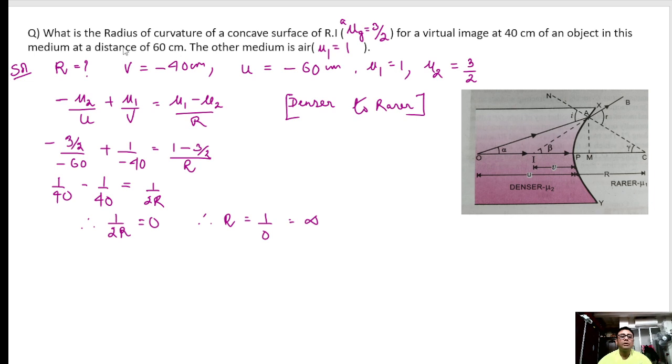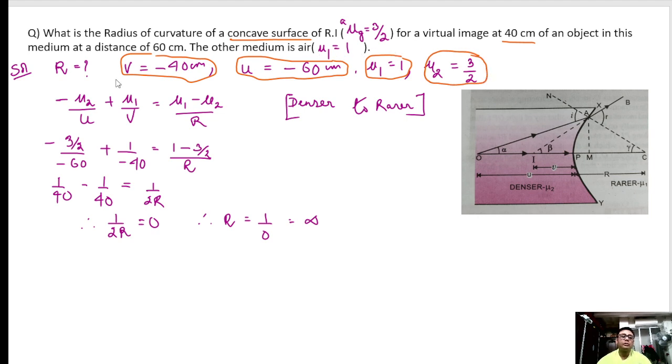Next, what is the radius of curvature of a concave surface? Please note, it is a concave surface. Refractive index given, for a virtual image at 40 centimeter. So this is the V given, and U is given. The object is placed in the rarer medium, so mu1 is 1 and mu2 is 3 by 2.